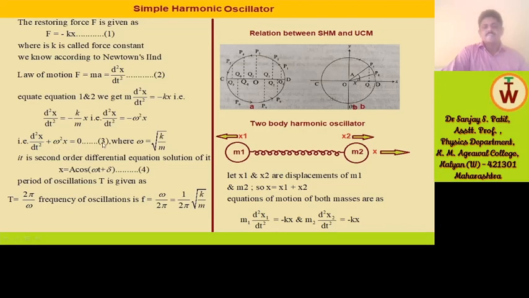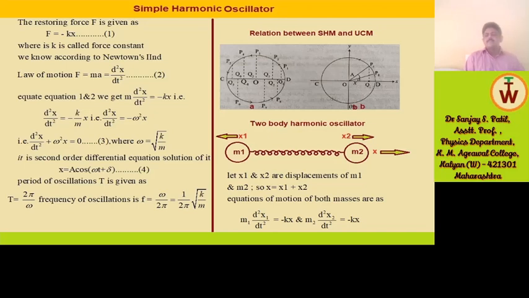This is equation 3, where omega is equal to under root of k by m, and it is a second order differential equation, and the solution of it is x is equal to a cos of omega t plus delta. This is equation 4. Period of oscillation T is given as T is equal to 2 pi divided by omega. So frequency of oscillation is f is equal to omega divided by 2 pi, which is equal to 1 upon 2 pi into under root of k by m.